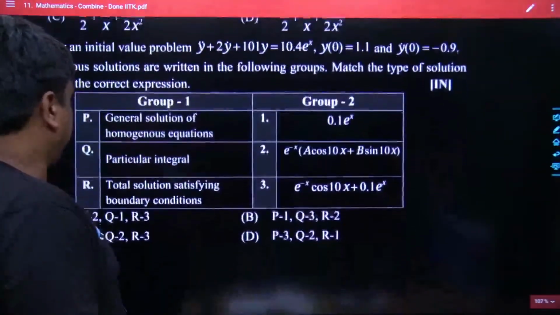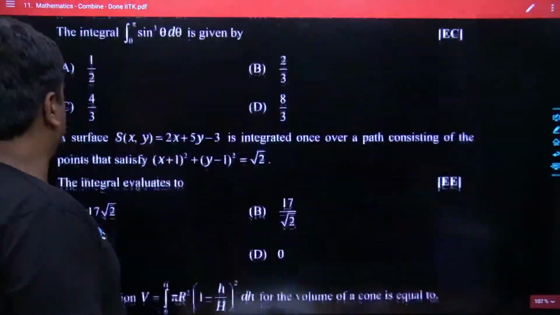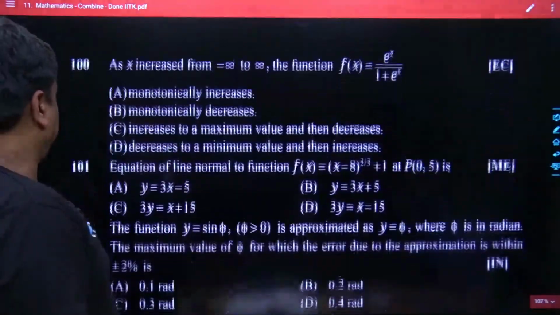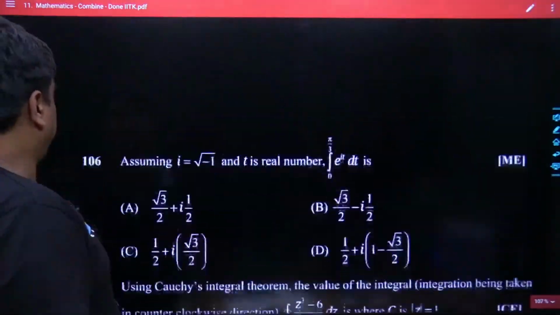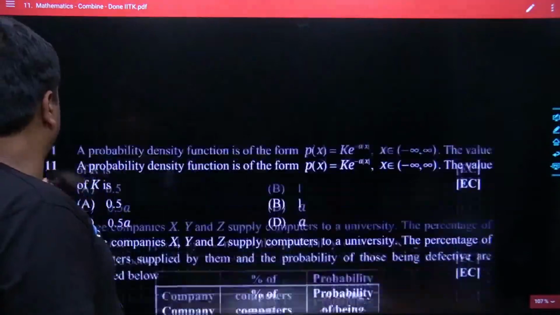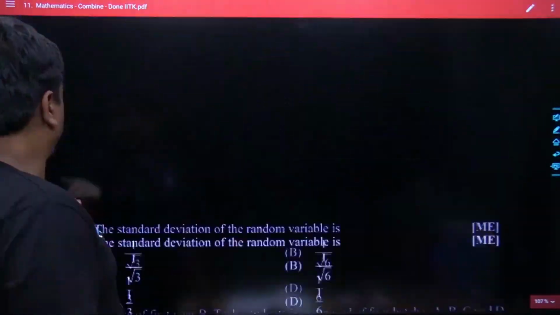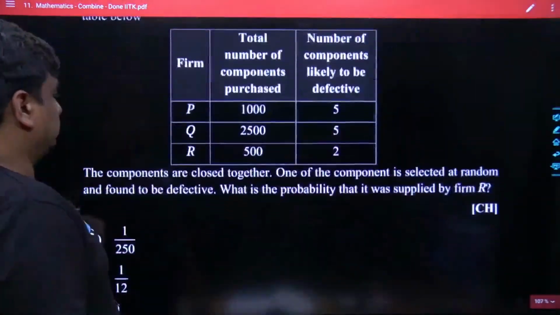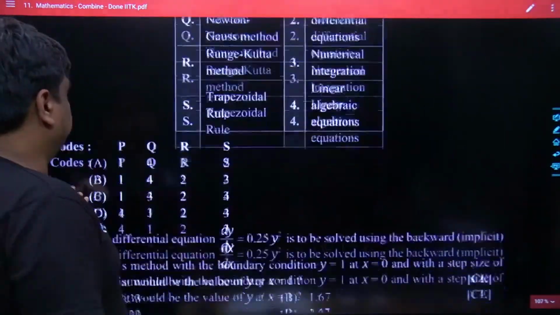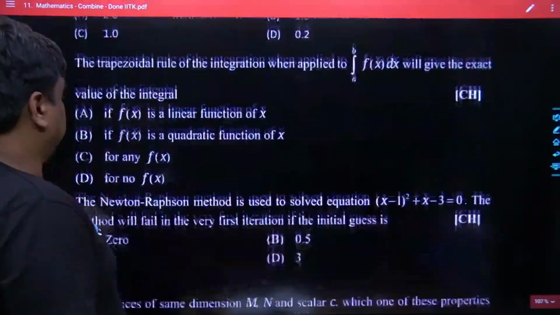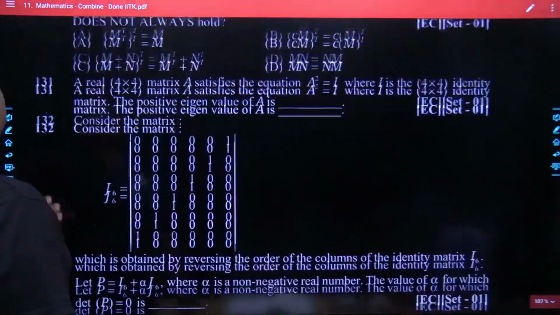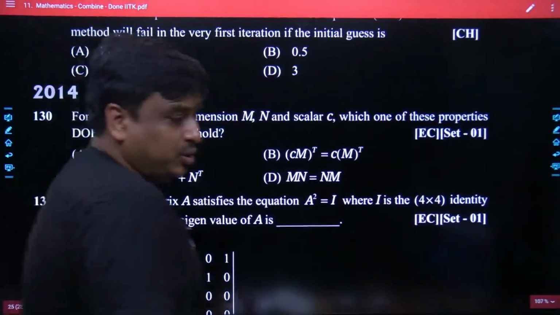If you are able to see where 2014 starts, you can take reference of that also. Yeah, somewhere from here, I think. Yeah, 2014 starts from here.